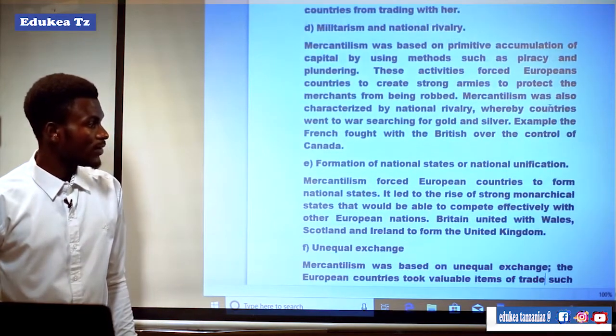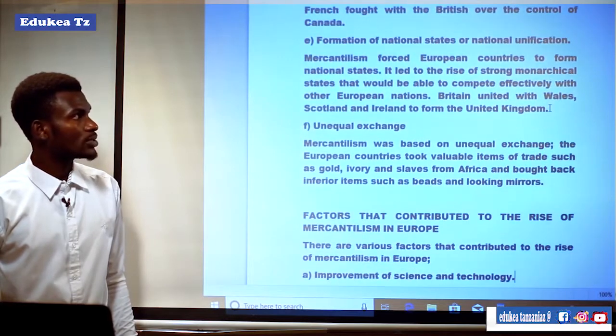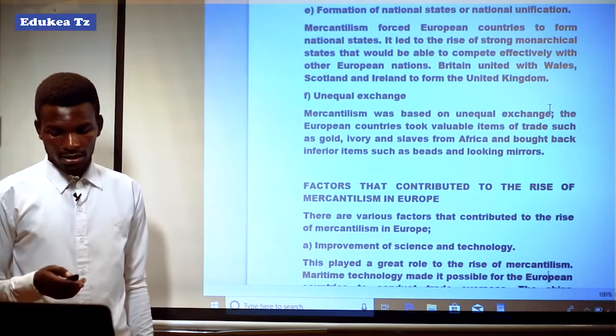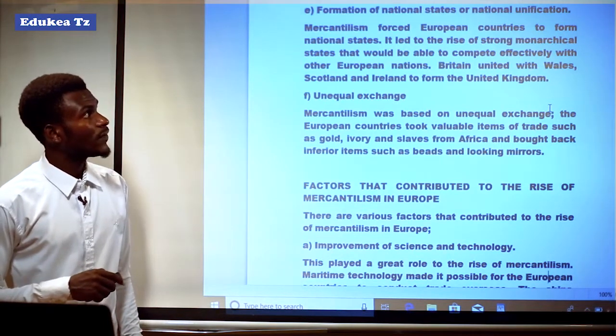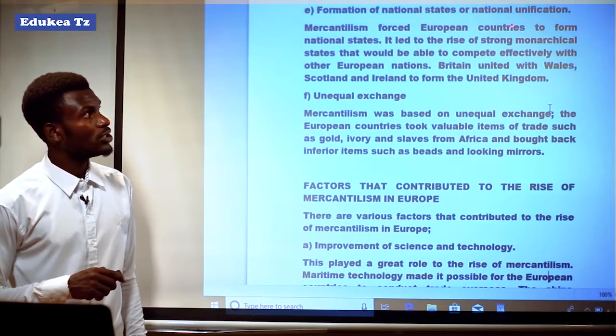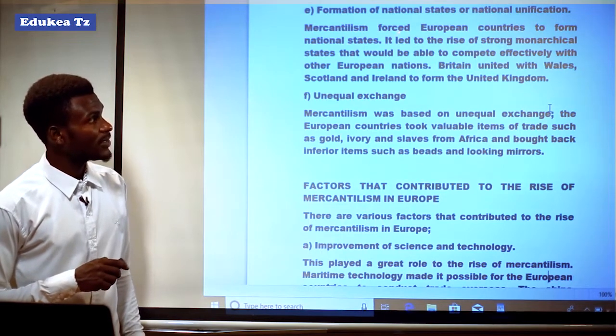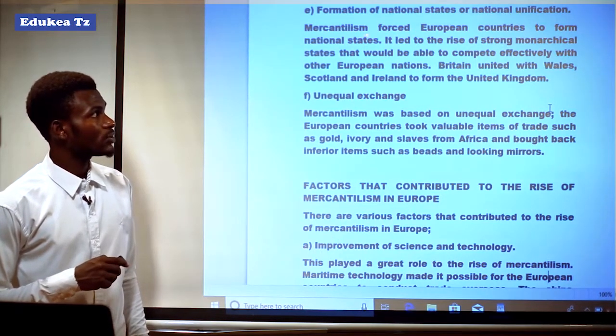Another was formation of national states or national unification. It means mercantilism was also characterized by the formation of national states or national unification. Mercantilism forced the European countries to form national states.